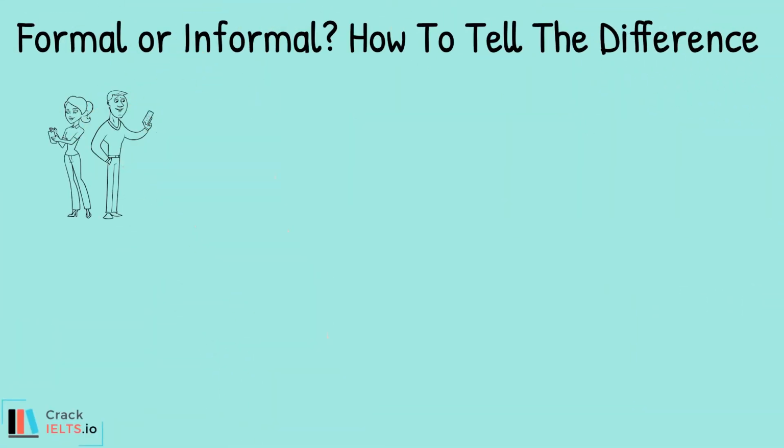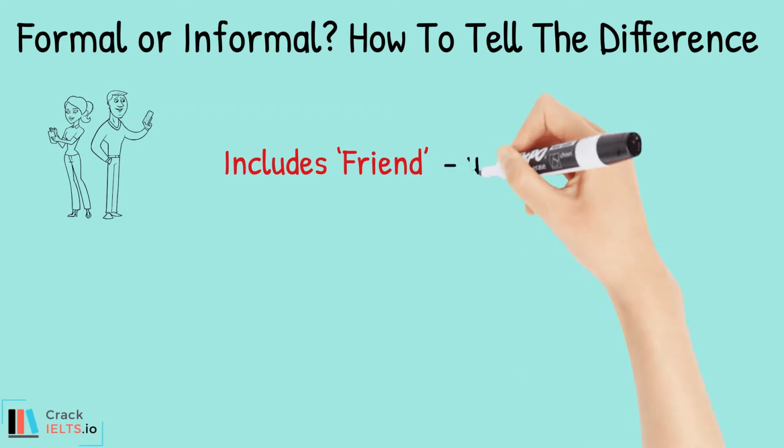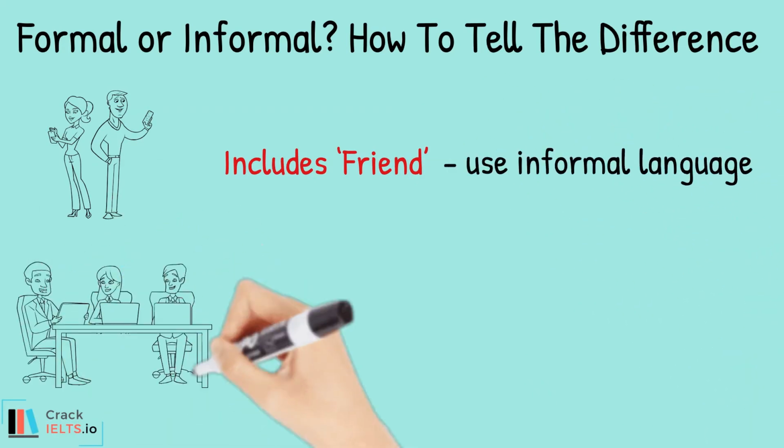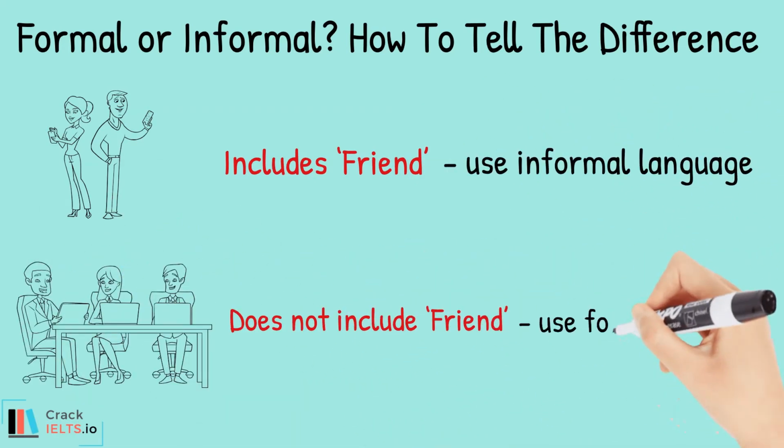Follow this rule. If the question includes the word friend, use informal language. If the question does not include the word friend, use formal language. The only exception is if the letter is to a close family member, when you would also use an informal tone, but these are not common.